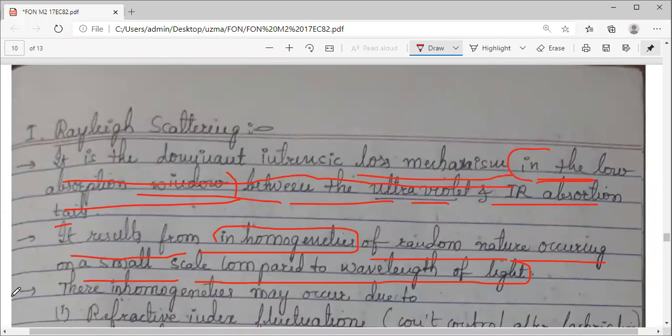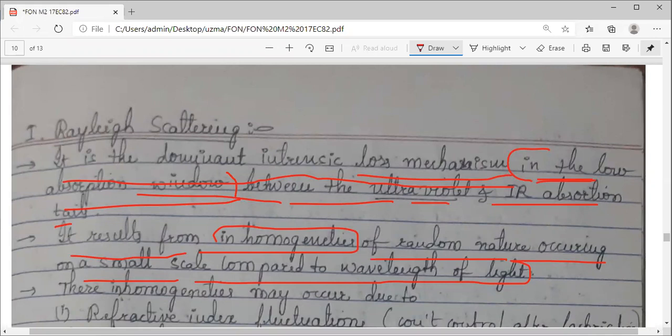You cannot predict the structure of these non-uniformities, where there will be an air gap, or where some molecules are bound and some are very free. There is a gap, a bubble, while preparing the glass. You can't predict these inhomogeneities of random nature.